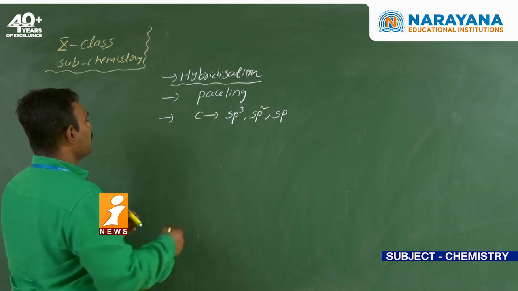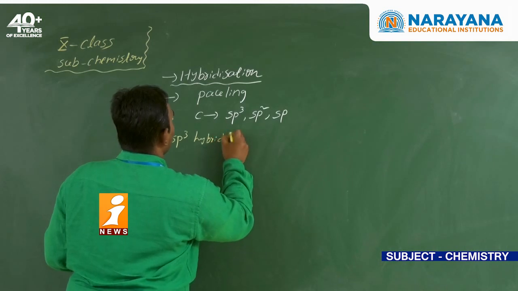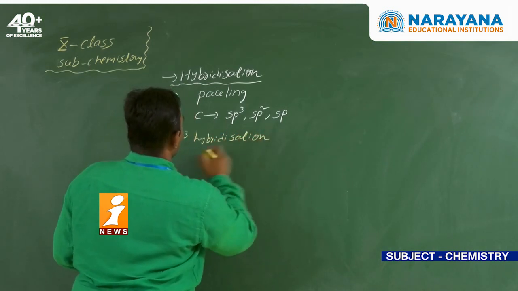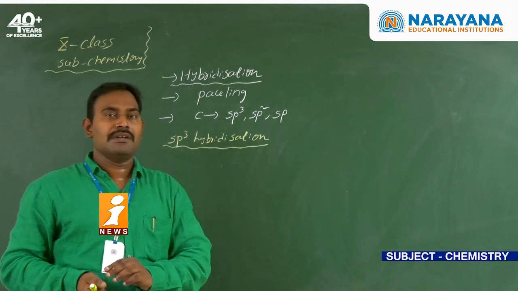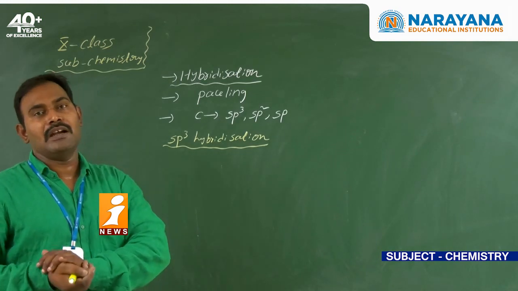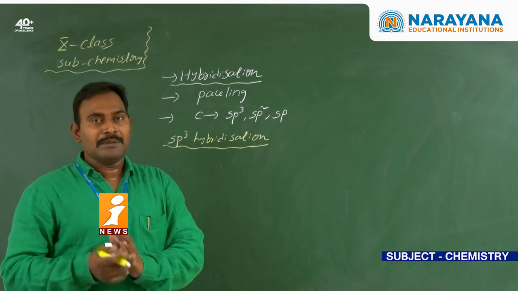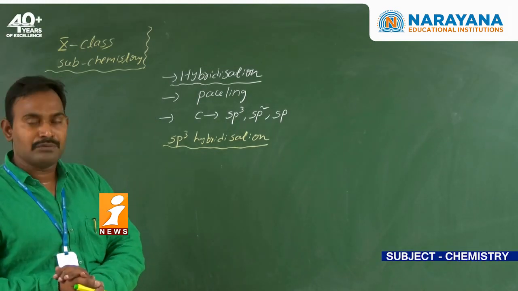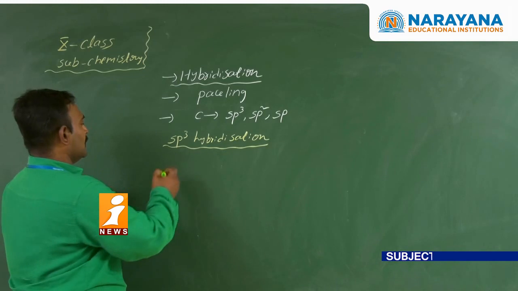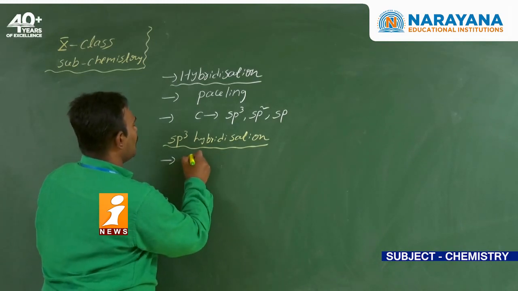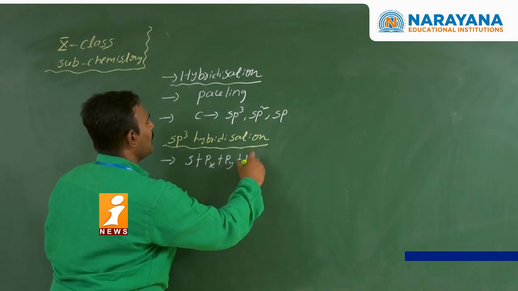Now, coming to the sp3 hybridization, how can we define it? Intermixing of one s orbital and three p orbitals produces the 4 sp3 hybrid orbitals. The number of hybrid orbitals is always equal to the number of orbitals that are going to intermix. So sp3 hybridization is the combination of one s orbital and three p orbitals: px, py and pz.